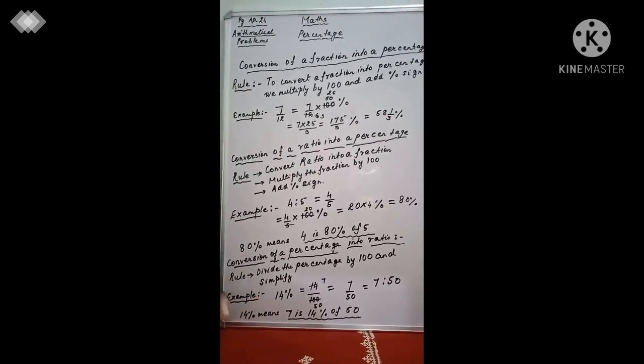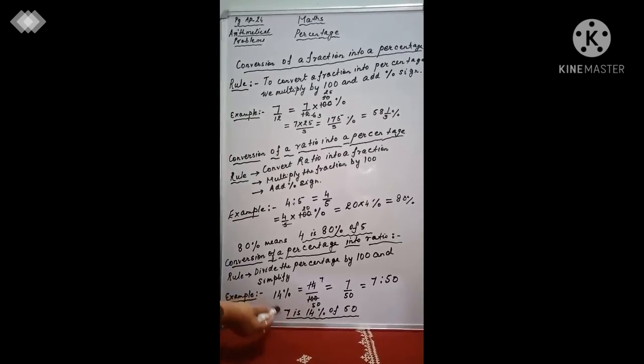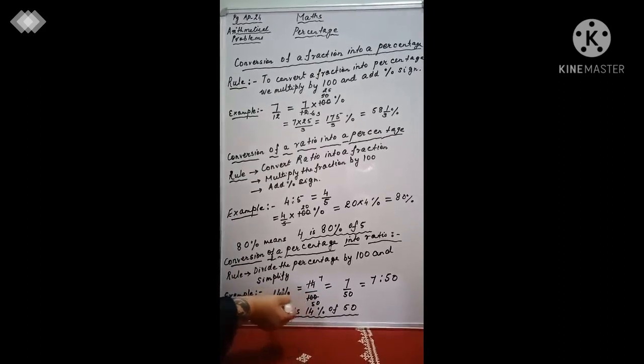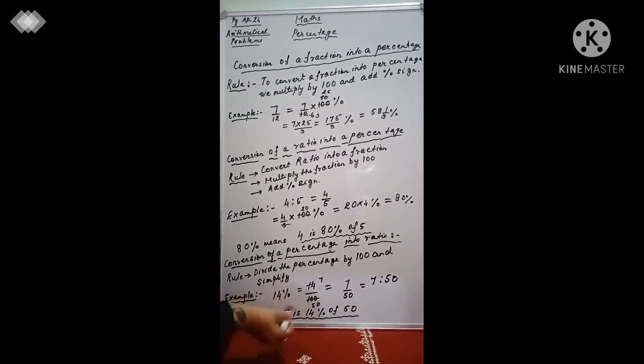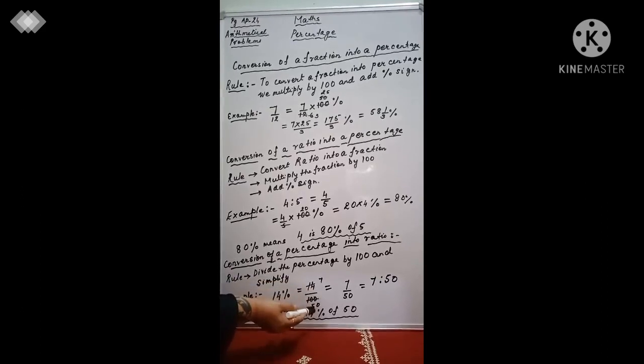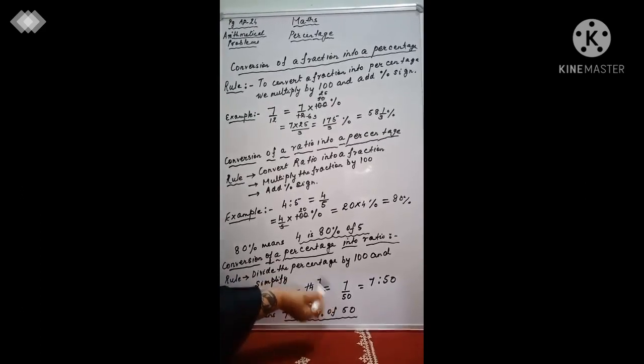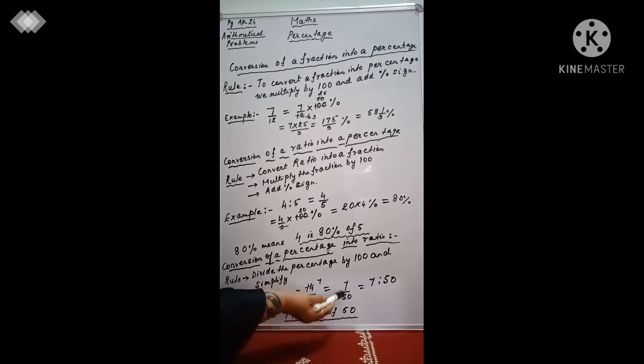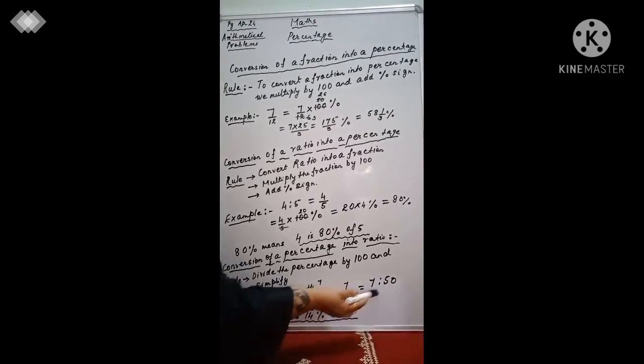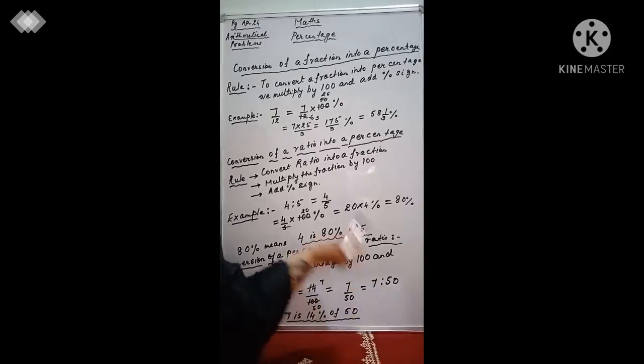14% मैंने लिया है. 14% को पहले मैंने क्या किया, 14 को डिवाइड कर दिया 100 से. अब 2 से कटेगा दोनों. 7 2s are 14 and 50 2s are 100. So what are you left with? 7 divided by 50. You can write 7 divided by 50 in the ratio form of 7 is to 50.